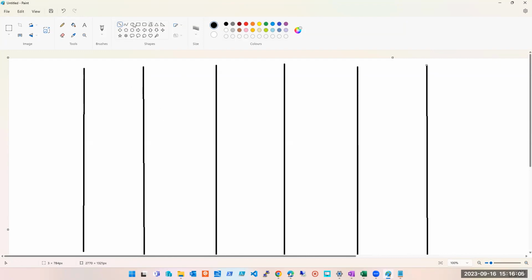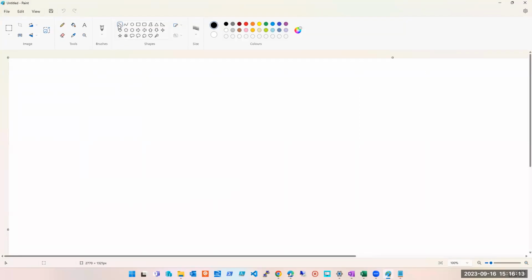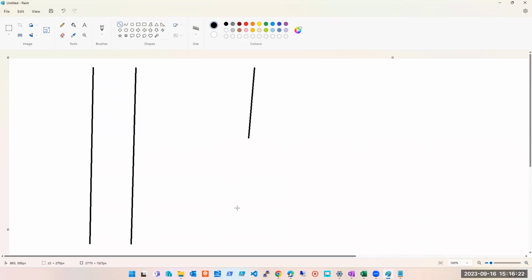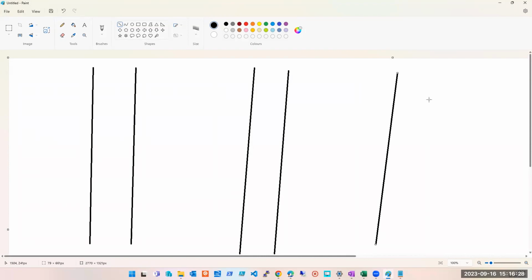These are your fault domains. Let me erase this. These are your fault domains. This is one rack. Consider this a set of racks. Maybe this is a set of 100 racks, maybe 1 to 100. This is 101 to 200, and this is 201 to 300.